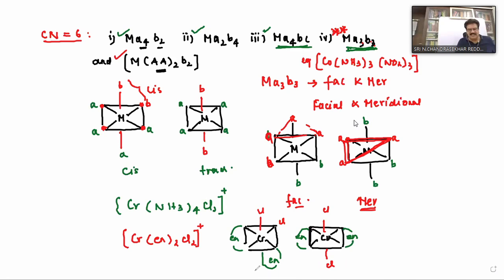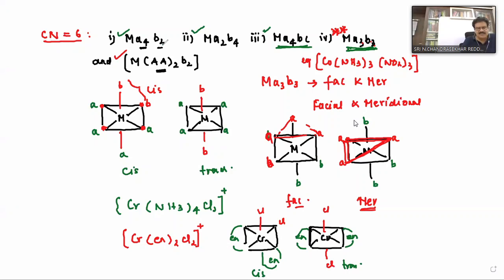This is the cis isomer. This is the trans isomer. Is it clear now? Can we write it or not? Yes, sir. Clear?